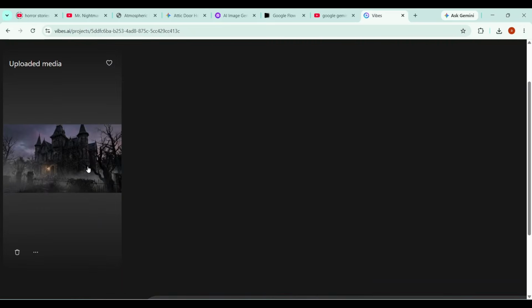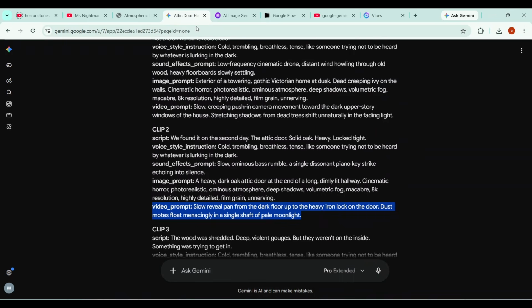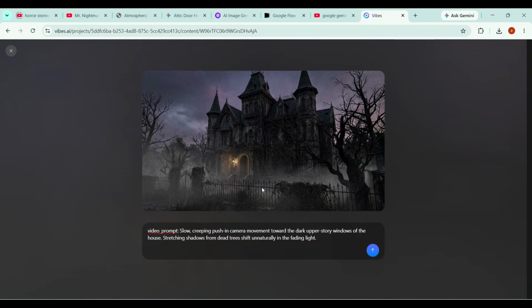Now, if you click the 3 dots, you'll see the Animate to Video option. Clicking this will automatically animate the image for you. But if we open the image, we get more controls, including Auto Animate and Manual Animate. For more control over the result, I'll select Manual Animate. Next, I'll go back to Gemini, copy the first scene's video prompt, return to Vibes AI, and paste it into the prompt box.